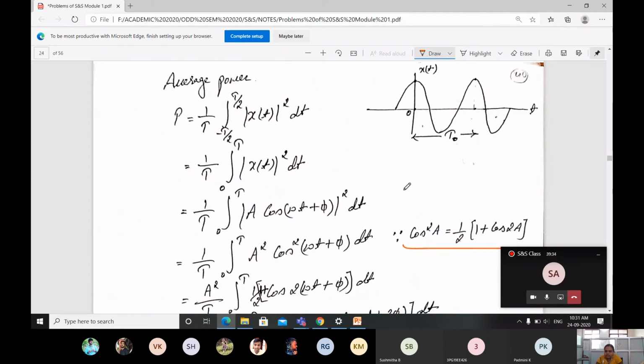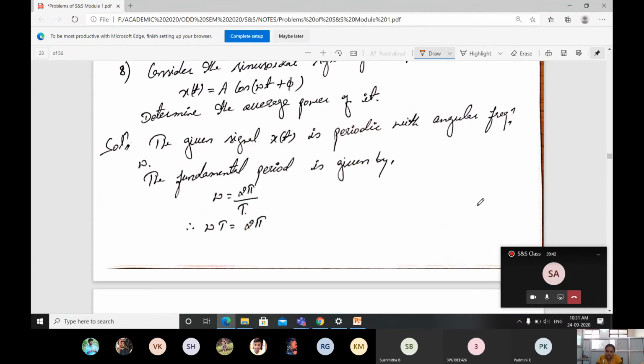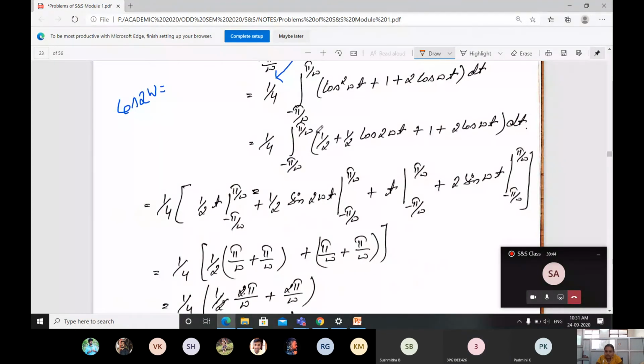So cos square omega t is nothing but 1 by 2, 1 plus cos 2 omega t. I multiplied 1 by 2 directly. So you will be getting 1 by 2 plus 1 by 2 cos 2 omega t plus 1 plus 2 cos omega t into dt.